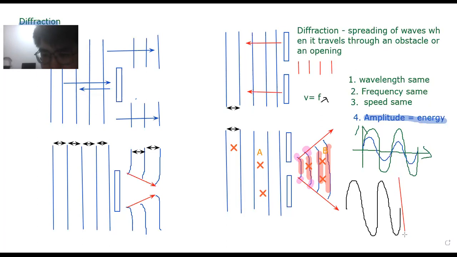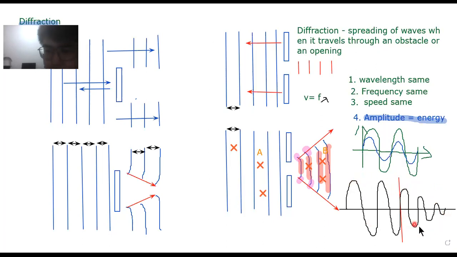On the left is before diffraction, on the right is after diffraction. Straight away it will decrease the amplitude like this, and eventually it will slowly fade off. I draw the equilibrium position like this. So you see, before diffraction it's the same, after it decreases like this.